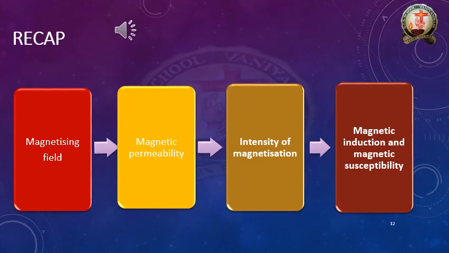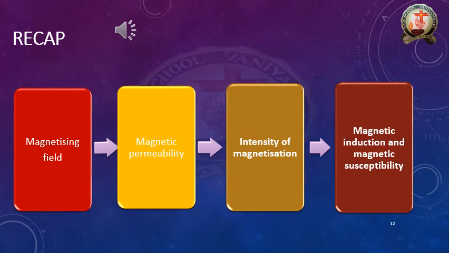What is that mu by mu naught? It is the ratio between absolute permeability, which is nothing but the magnetic permeability, of the medium to the permeability of free space. So the magnetic permeability of the medium is mu, and the permeability of free space is mu naught. So totally, mu r is equal to mu by mu naught.